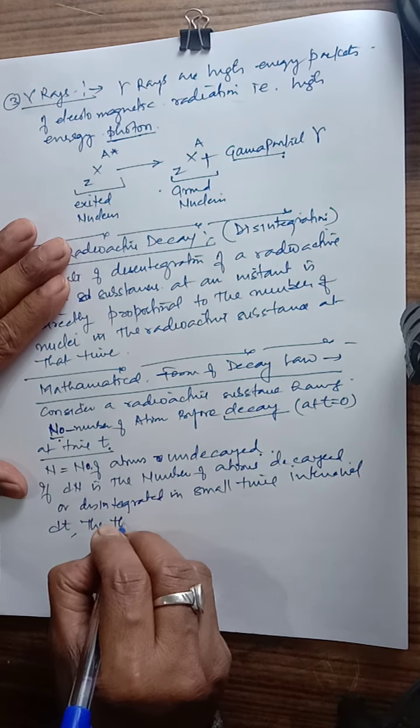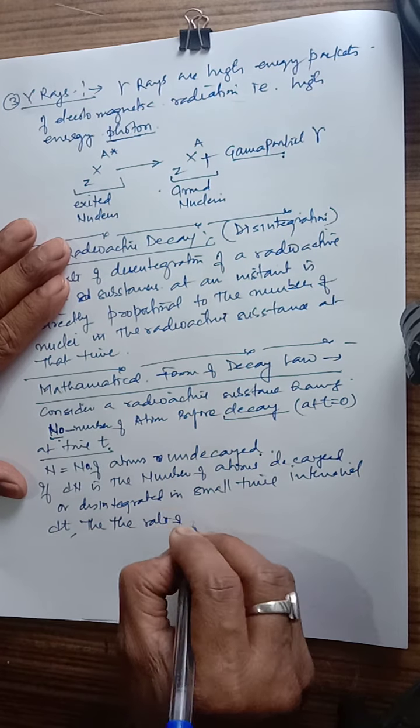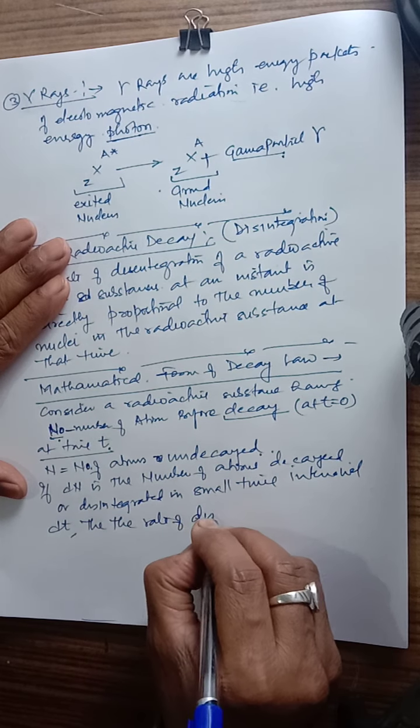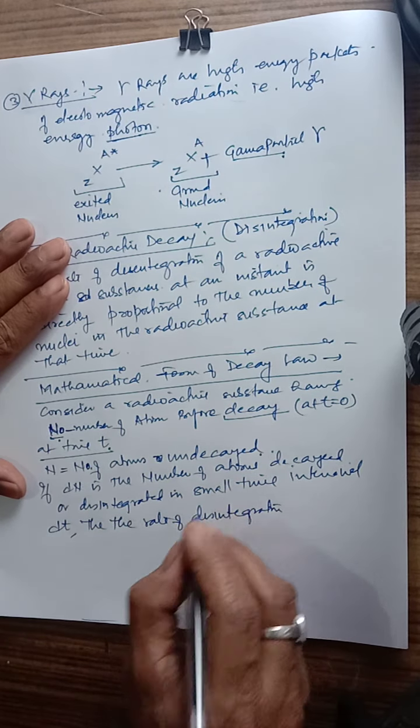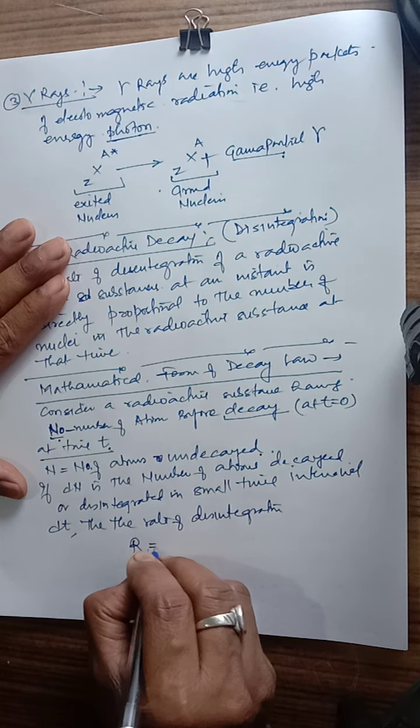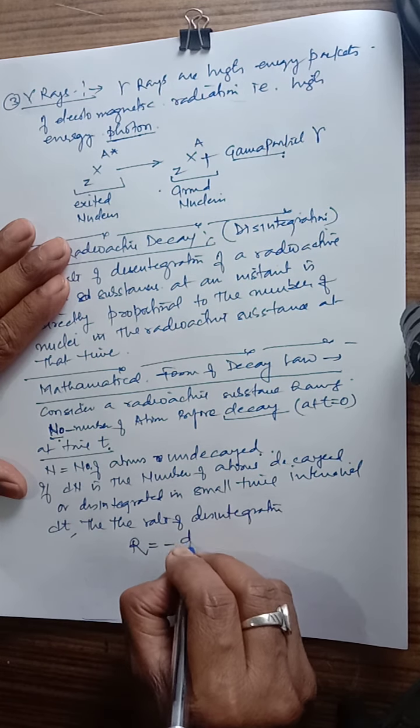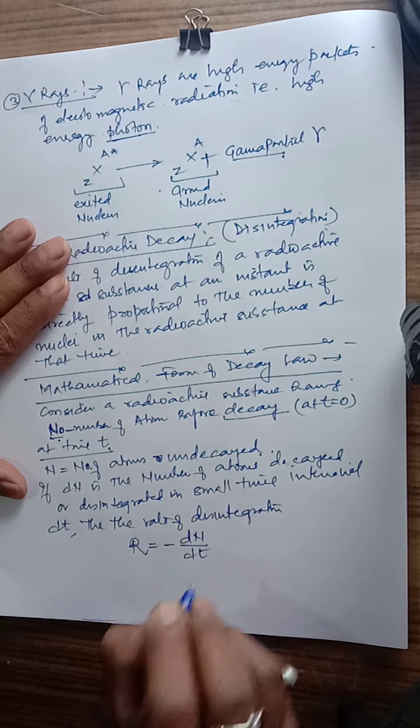Then the rate of disintegration, let that be R, will be equal to minus dN by dt.